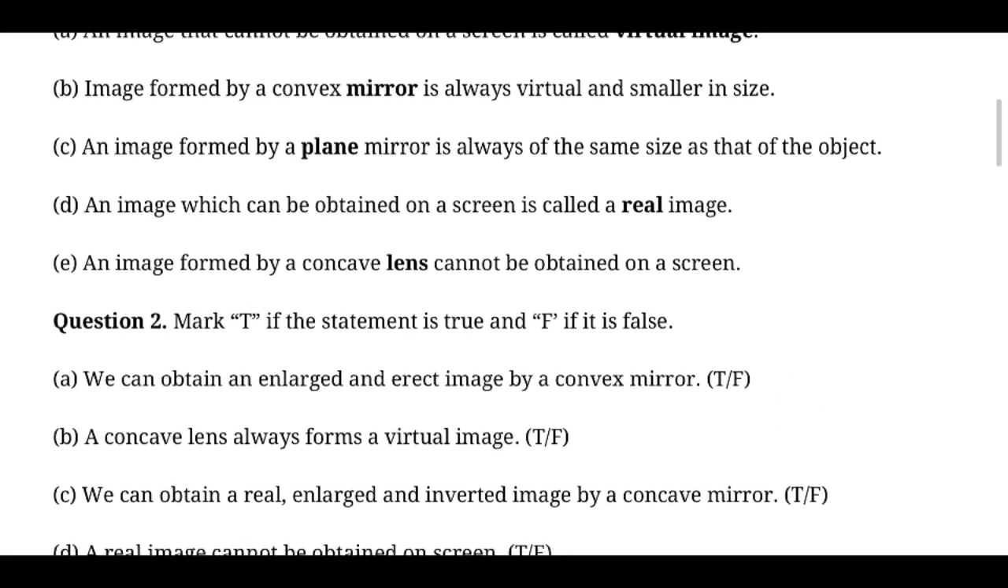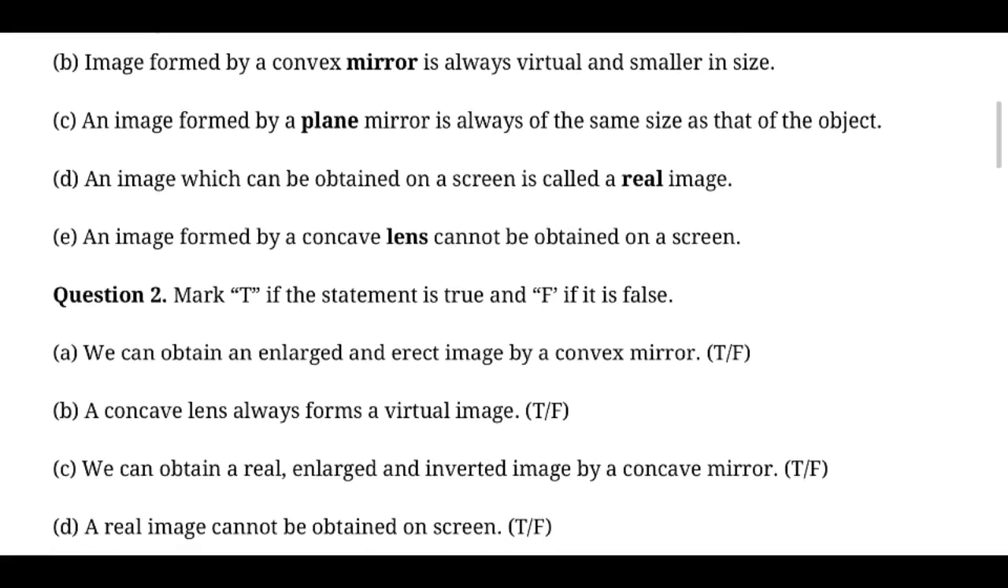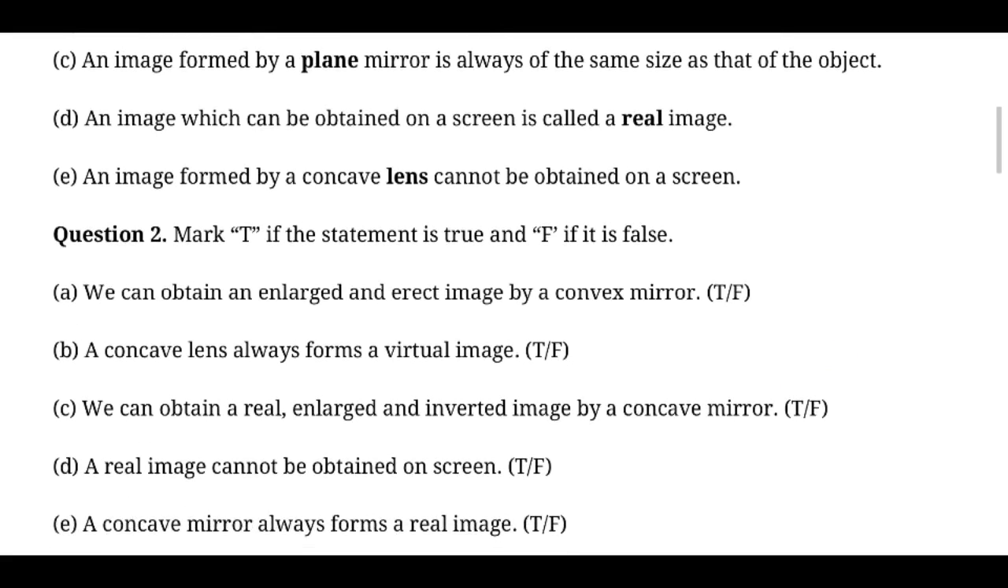A concave lens always forms a virtual image. It's a true statement. A concave lens always forms a virtual image, whereas a concave mirror forms a real image. We can obtain a real, enlarged and inverted image by a concave mirror. This is a true statement. A concave mirror can produce all these three possibilities of images, whereas a convex mirror can only produce small and virtual images.